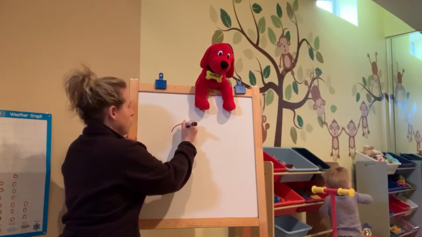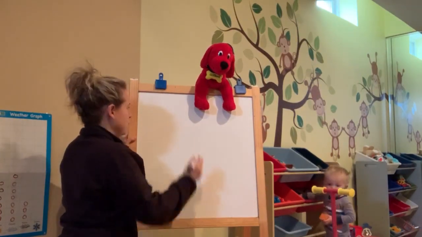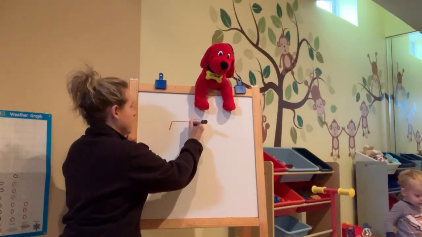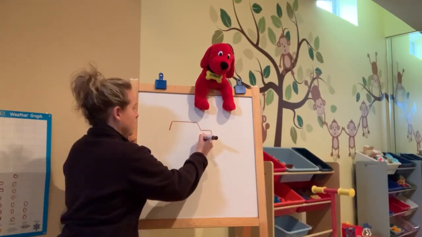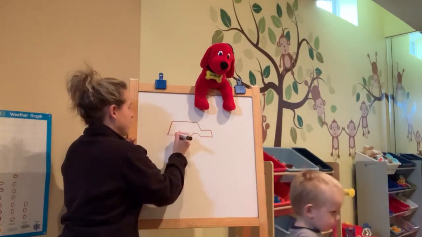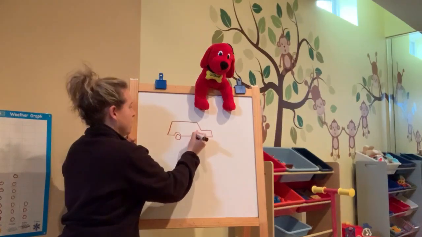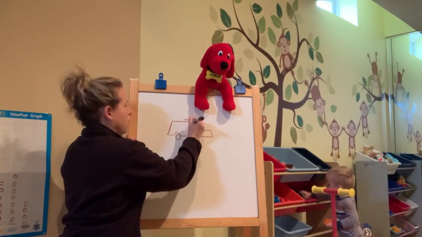Here is my car. Carolyn's not the best artist. So here is our car, and here is the siren on our car.